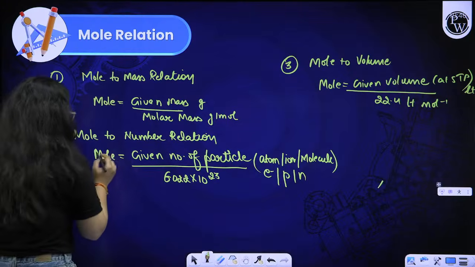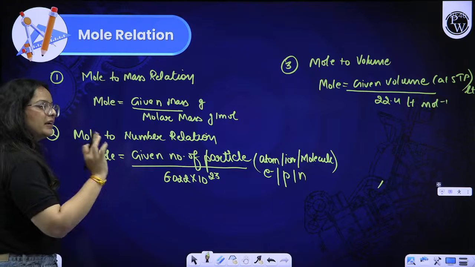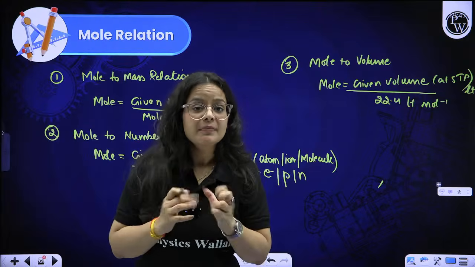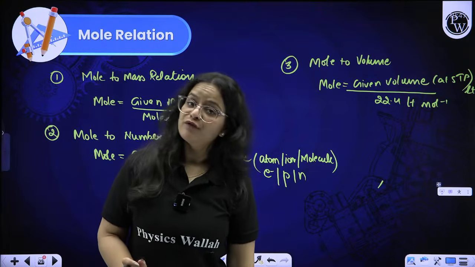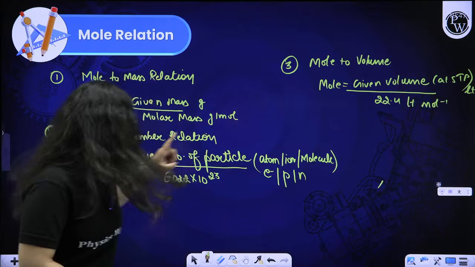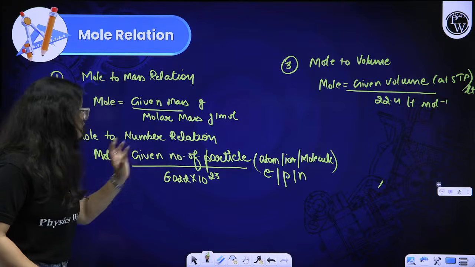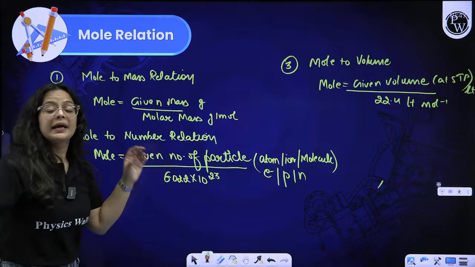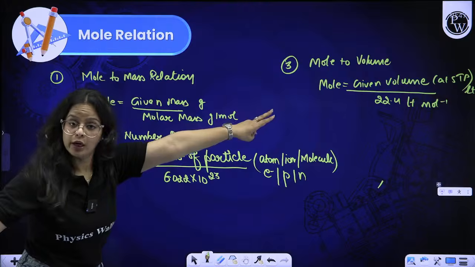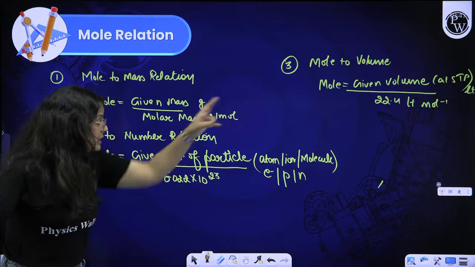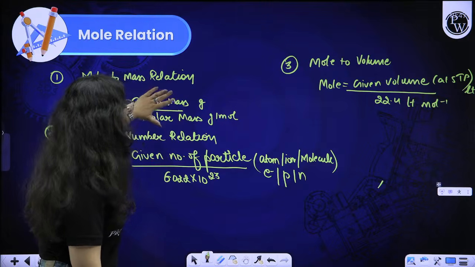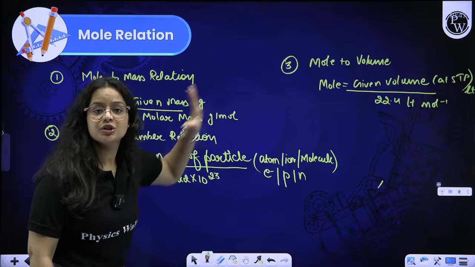So now we have three different formulas of mole. We can collectively merge these formulas because all of them are formulas of mole. If I want to find mole from volume, I use this formula. If I want to find mole from particles, I use this formula. But if in a question they are asking about volume and giving you the number, you have to combine these two formulas with each other. If they are asking about mass and giving you the volume, you have to merge these two formulas.